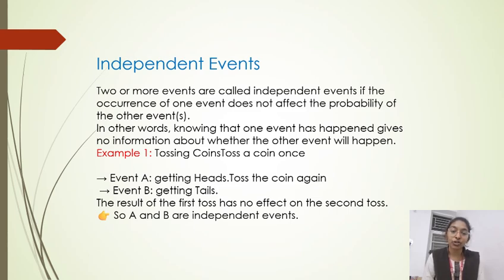Examples: tossing a coin. When one coin is tossed, event A, getting head. Toss the coin again, event B, getting tails. The result of the first coin has no effect on the second toss. They are not interlinked with each other. So A and B are independent events. This is about independent events, and this is about the simple and basic definitions and basic examples of events.